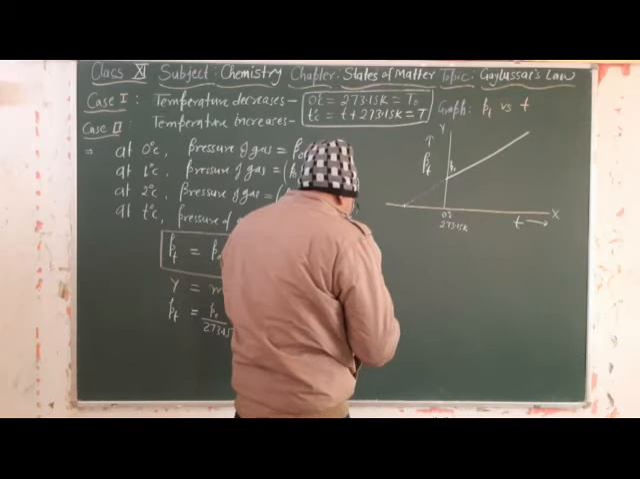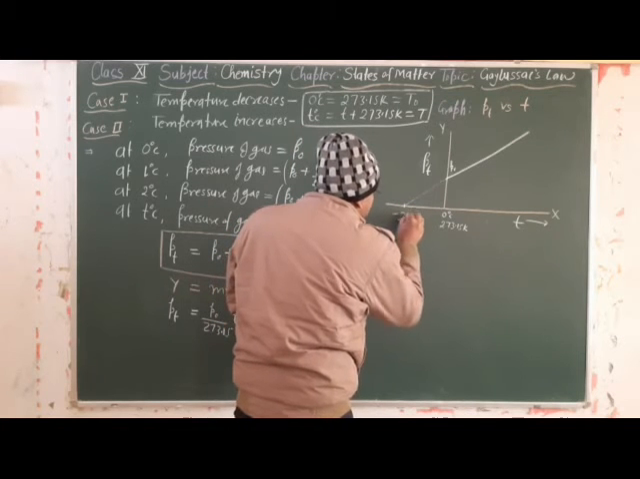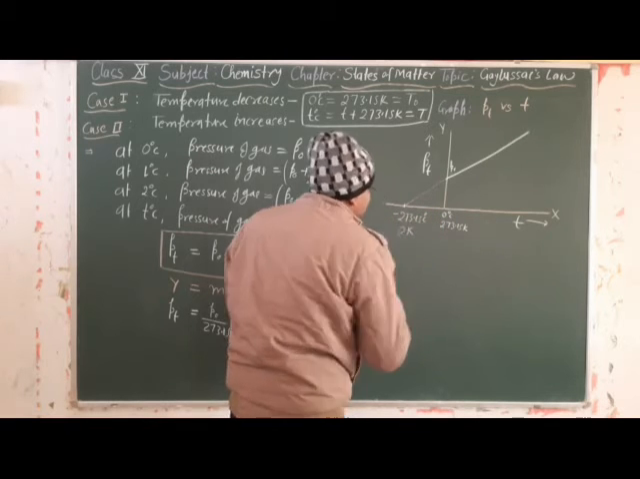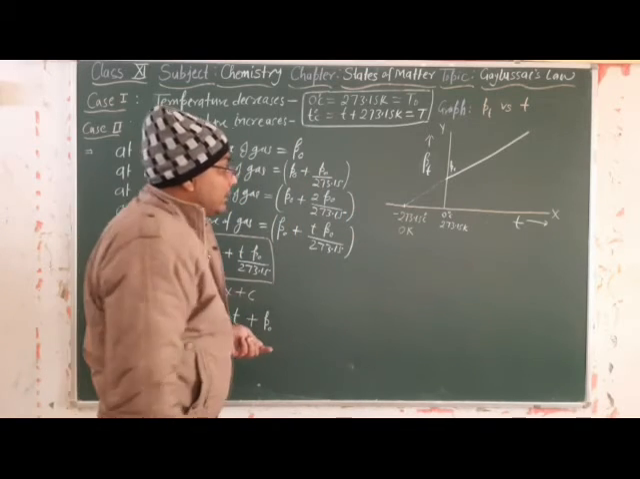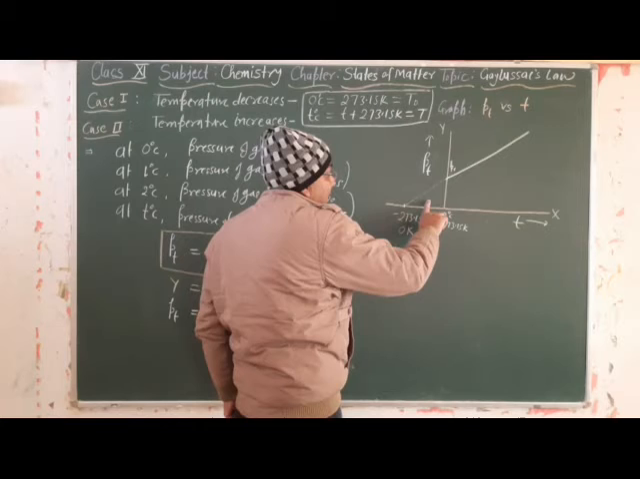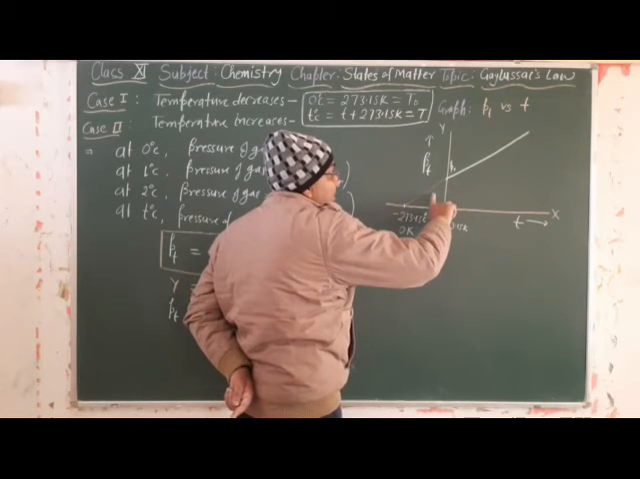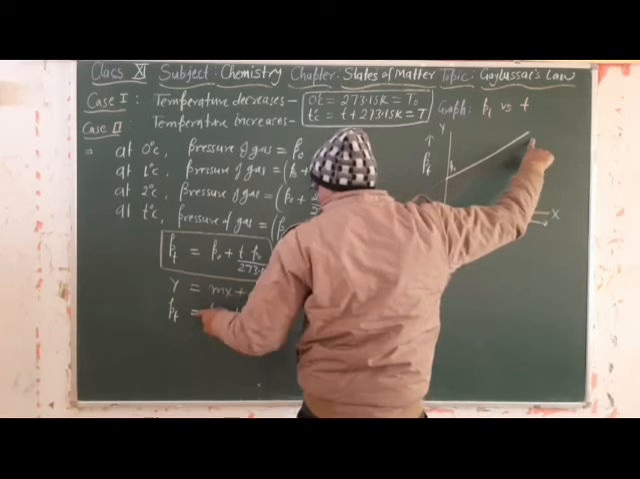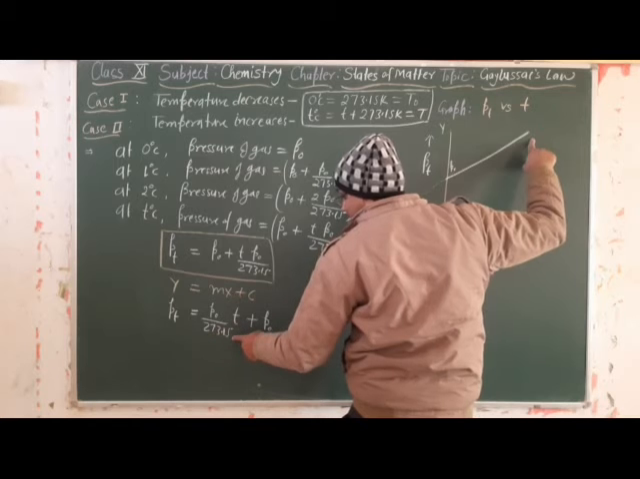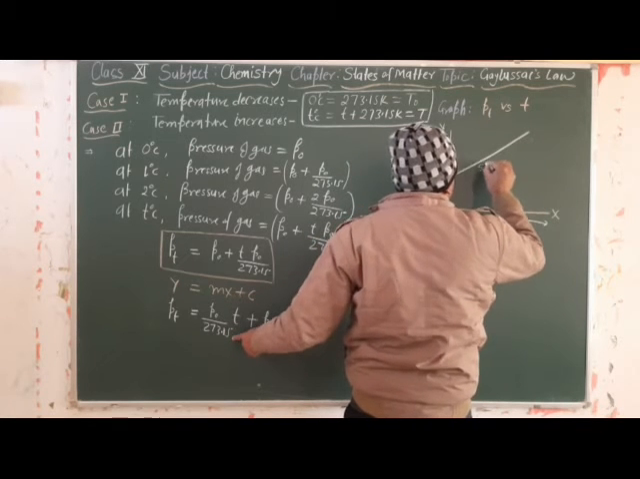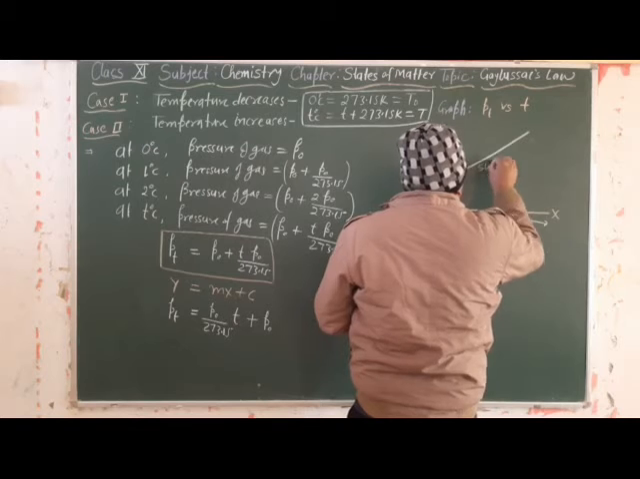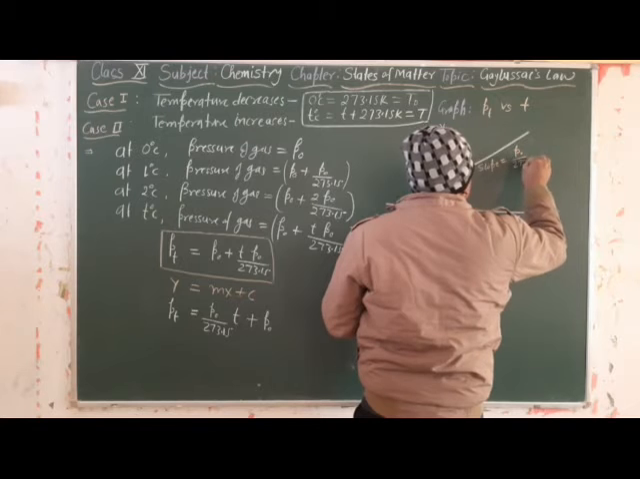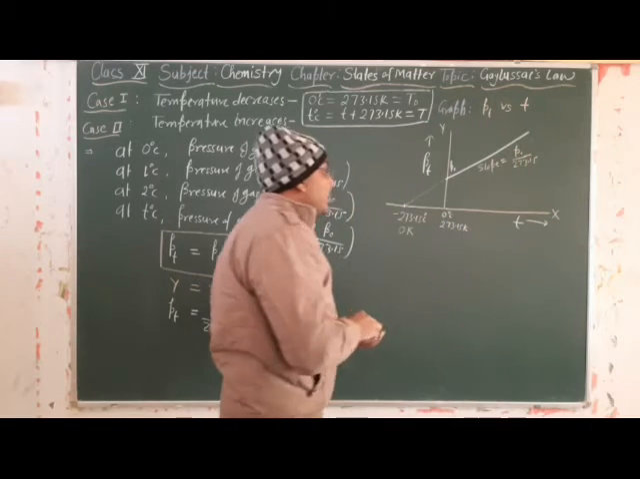This point is minus 273.15 degree Celsius or 0 Kelvin. On increasing temperature, we observe in this graph that the pressure also increases. The value of this slope comes constant, P naught divided by 273.15. It is a constant. So here slope is equal to P naught divided by 273.15. We get a straight line graph.